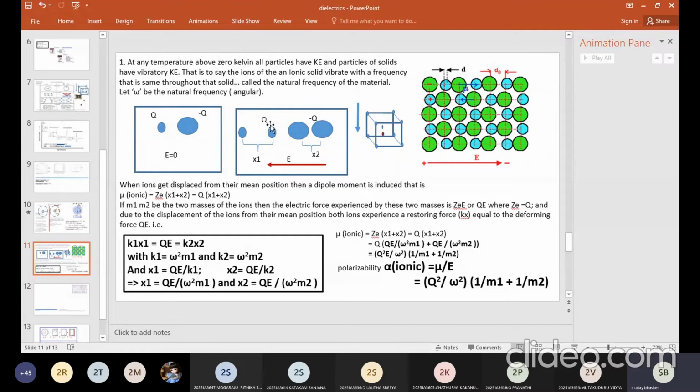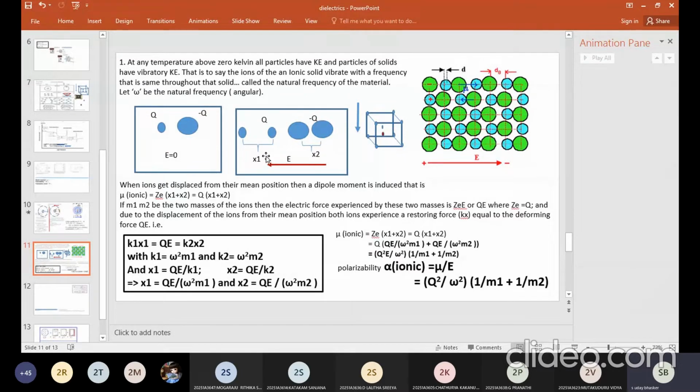Both of them have charge q and both of them are in the electric field E. So the force experienced by both of them is q into E, though they will be in opposite directions. Though they are in opposite directions, the force is the same. Because they experience the same force but have different masses, the displacement they get will